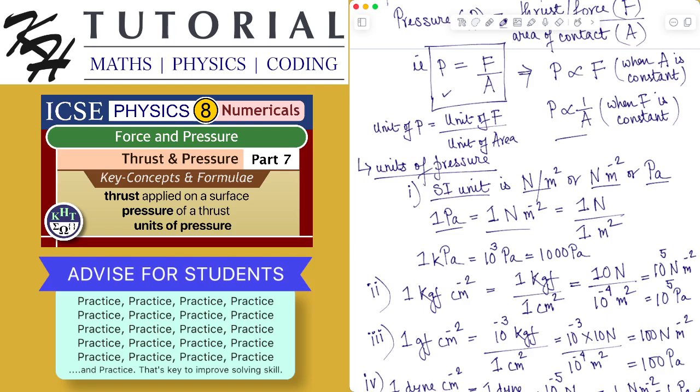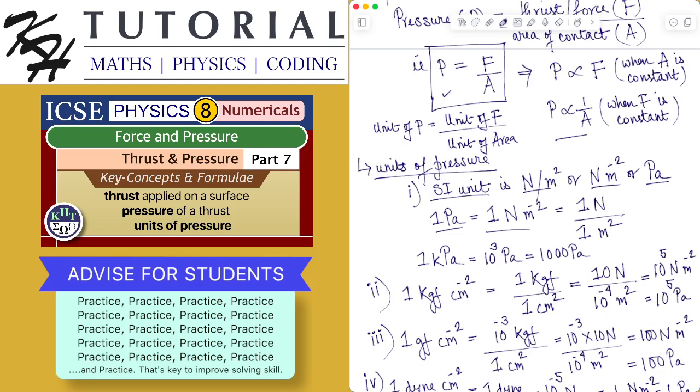Now how do we physically understand the physical interpretation of 1 Pascal? Since 1 Pascal is 1 Newton per meter square, we can easily understand from common sense that it is the pressure being exerted by a thrust of 1 Newton acting on a surface whose area is 1 square meter. This is 1 Pascal.